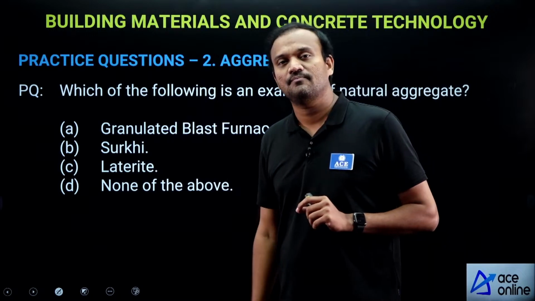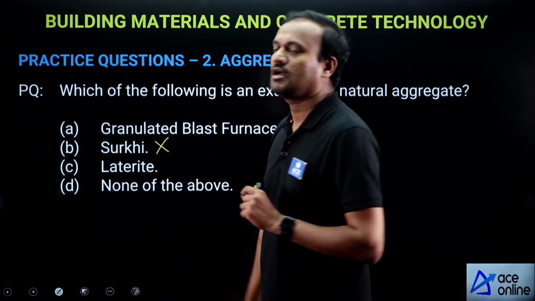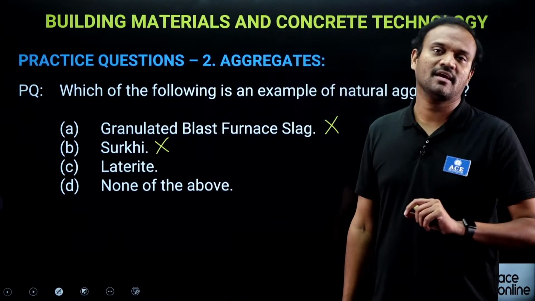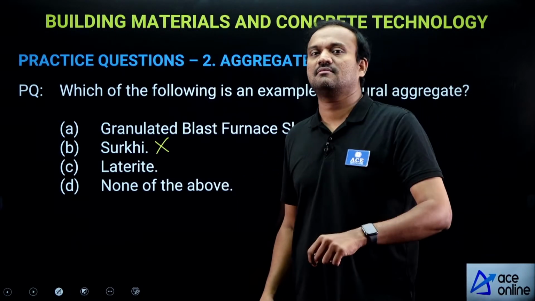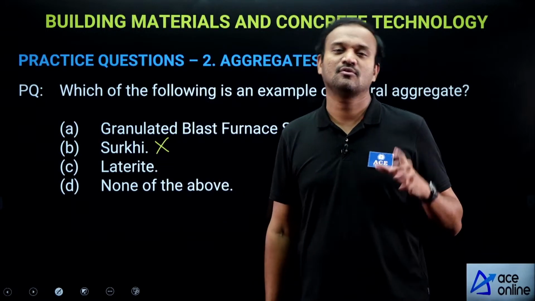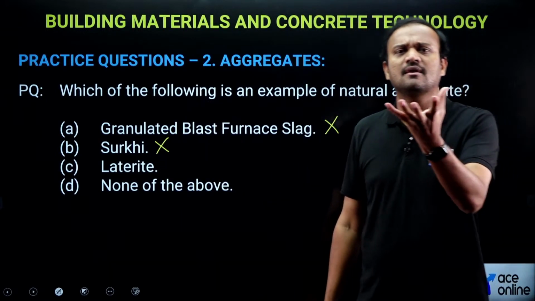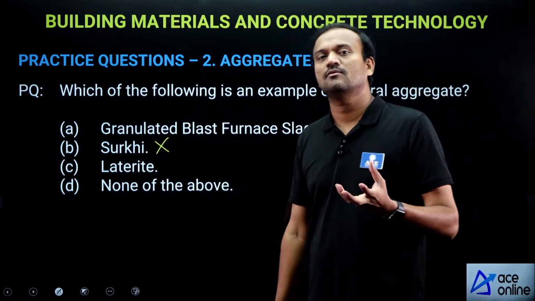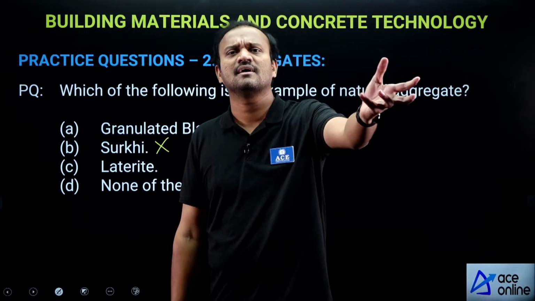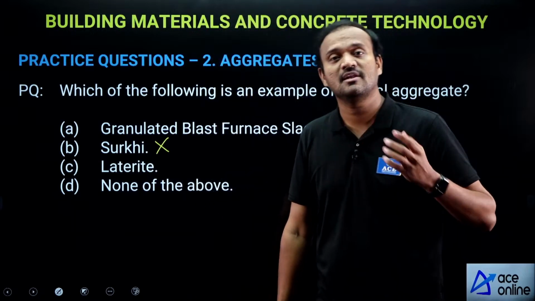Then we have surki. Surki is also not a natural aggregate, because how do you get surki? Powdered bricks is called surki. See, brick is a man-made material. You don't find bricks freely available in nature.